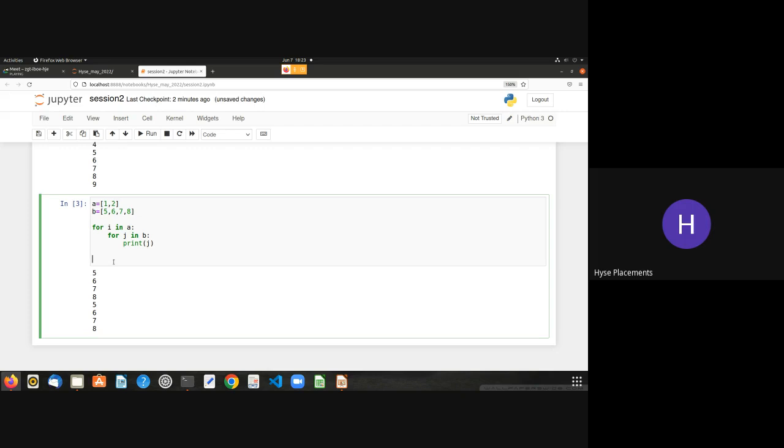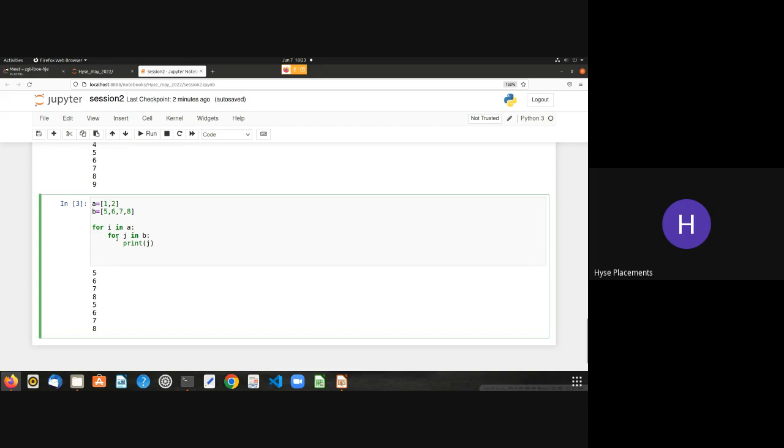Once you are assigned to one for loop, automatically it is entering into that logical block. If inside the logical block you're also applying a second for loop, it finishes off that entire for loop. That's the point. It finishes off that entire second for loop, which is present inside the first for loop. And after finishing that entire for loop, again it goes into the first for loop. It's a little bit confusing, but if you do it in a practical way, you'll understand it better.